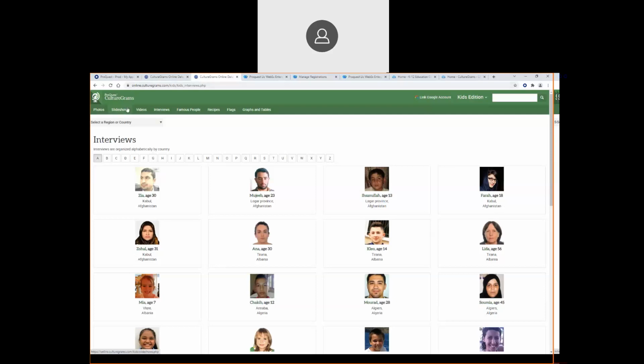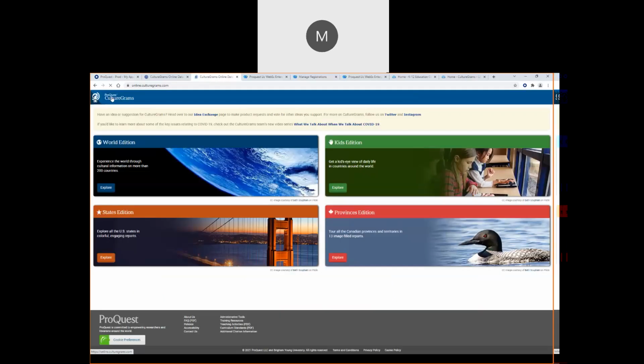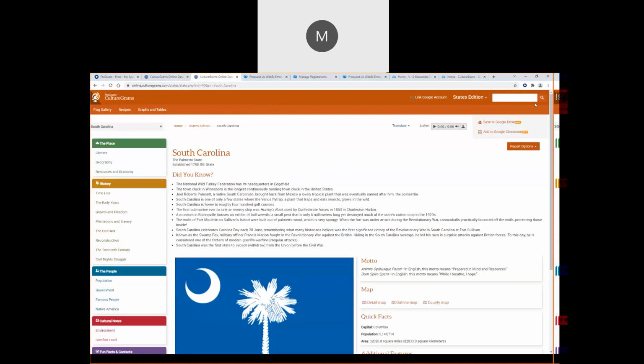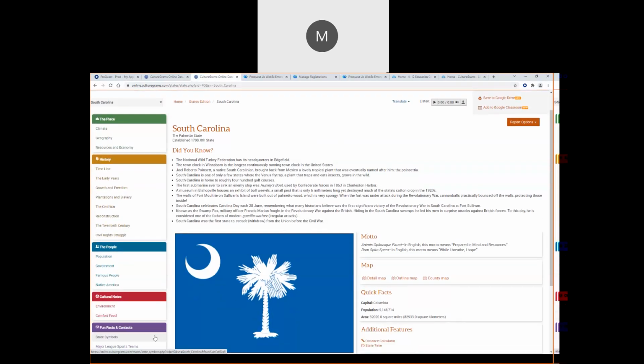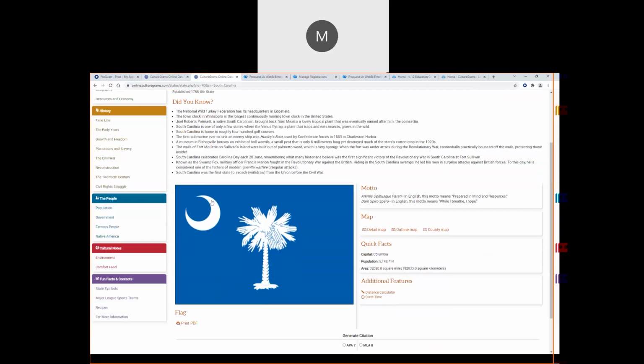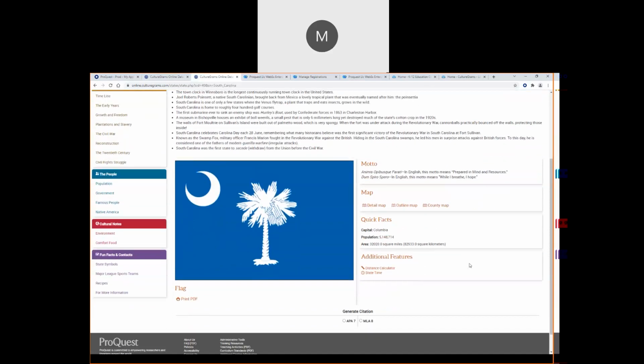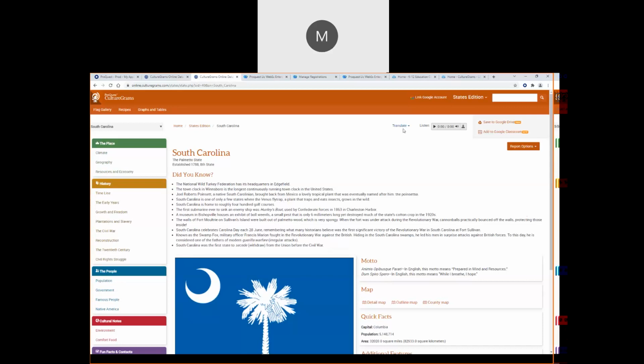I do want to jump in real quick and show you just States Edition, so you can see how that's similar but a little bit different, since it's dealing with the individual states. So here we have the United States. If I pop into South Carolina, it's similar, where you have these different aspects over on the left, and you have some fun facts here in the middle. The flag, the motto, the map, etc. And these also, you can translate these, and you can also do the text to speech on these.